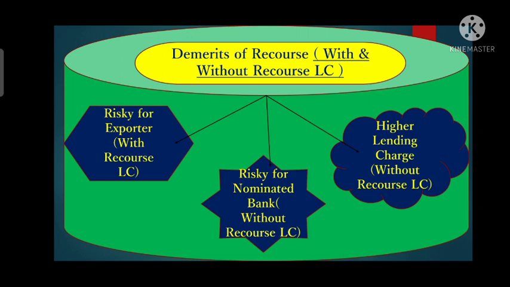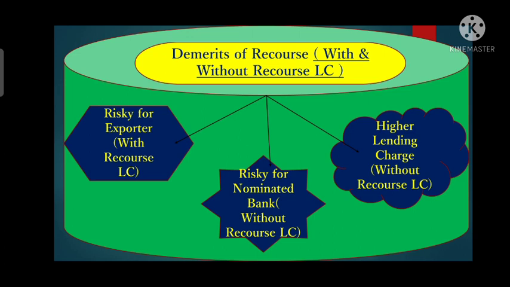Whenever the nominated bank is purchasing documents where it can't get a refund from the exporter in case of default, because without recourse LC it can't claim a refund from the exporter side, in any type of LC where the nominated bank can't get its fund back from the exporter, it will definitely purchase, discount or negotiate those documents at higher charges.